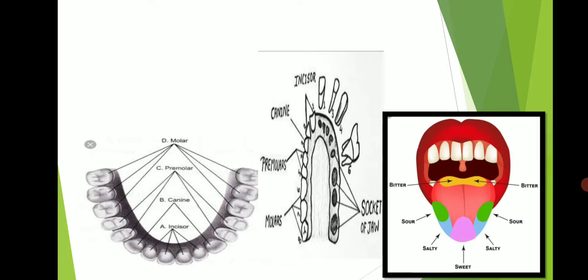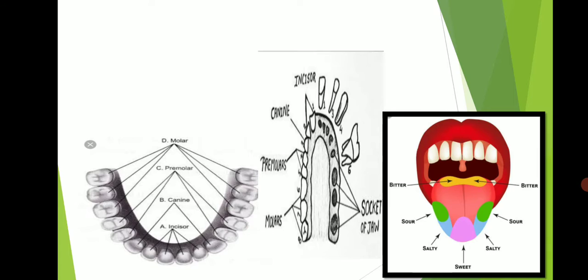Humans develop two sets of teeth during their life. The first set of teeth are 20 small teeth, also known as milk teeth or baby teeth. They start appearing when a baby is 6 or 7 months old. By the time a child is 6 years old, a second set of 32 teeth called the permanent teeth comes out from the gums and replaces the milk teeth.